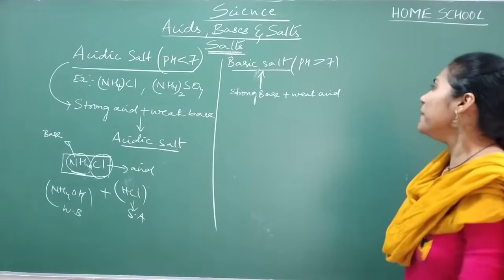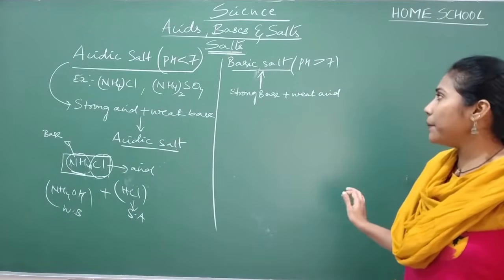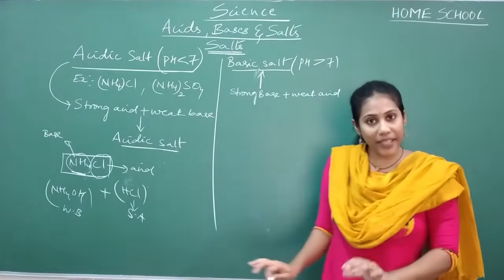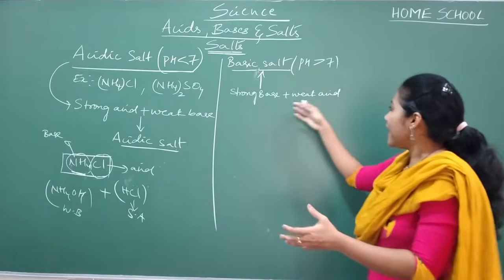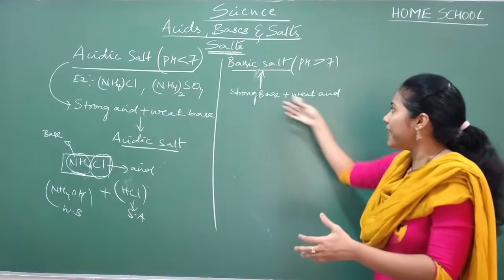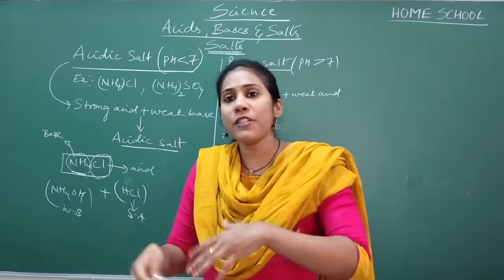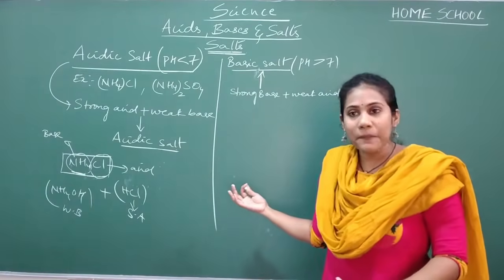Can you give examples under basic salt? Just try to remember, base must be strong, acid must be weak. Now you know the examples for strong base and weak acid. So try to combine them, whichever examples you know, and make a salt and give it as an example.